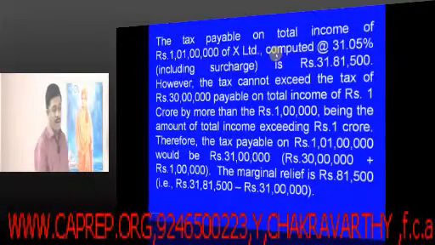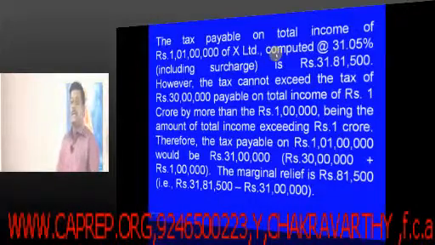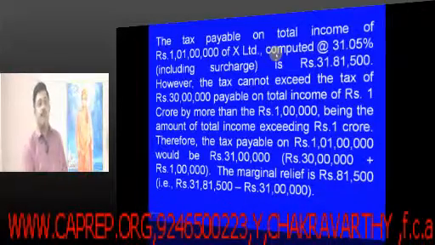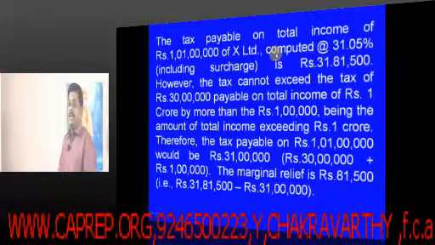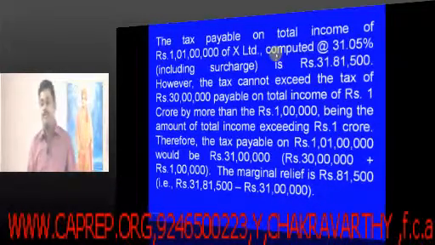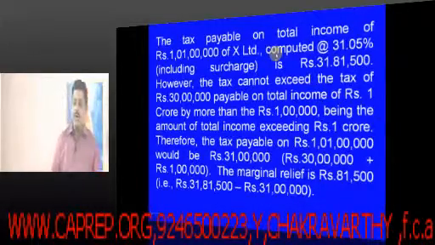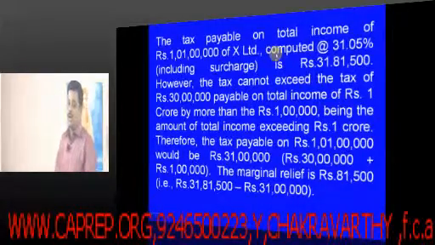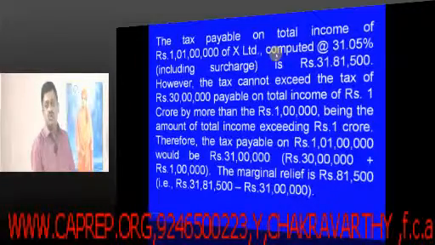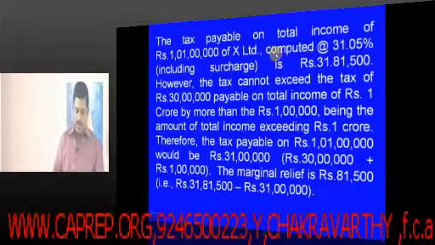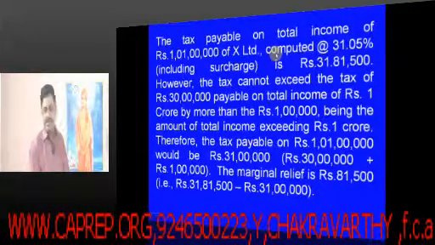Now, tax payable is equal to tax on rupees 1 crore plus (total income minus 1 crore).